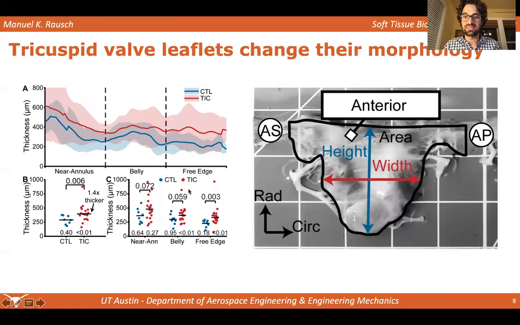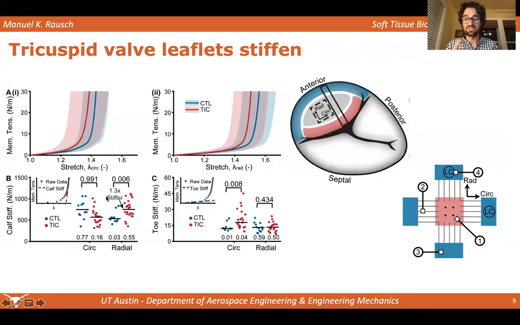We also measured the thickness by embedding these in paraffin and optically measuring the thickness from the annulus all the way to the free edge. Again, in red we have the disease, and in blue, the control animals. We see that the thickness increases qualitatively, and quantitatively we also see an increase. We see statistically significant differences only at the free edge, and marginal differences, if I may use the word, in the belly. But if we group them together, we see overall a thickness increase of about 40%. So these leaflets increase in size and they increase in thickness.